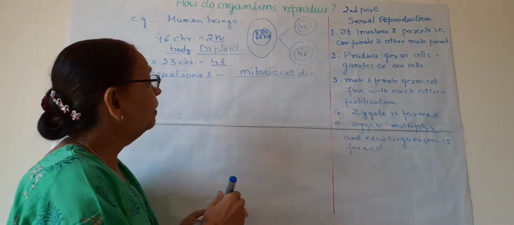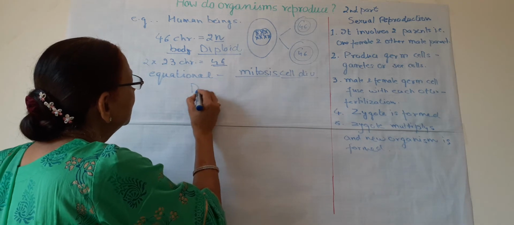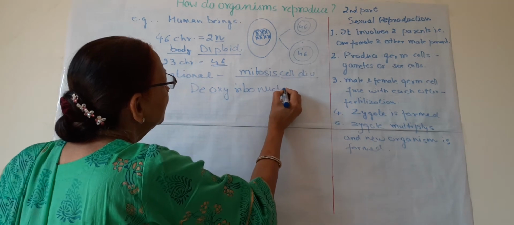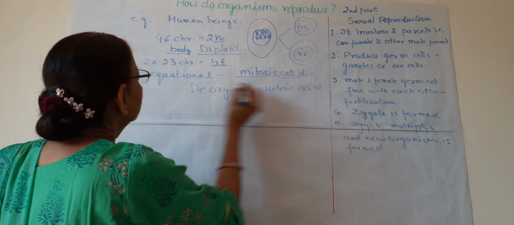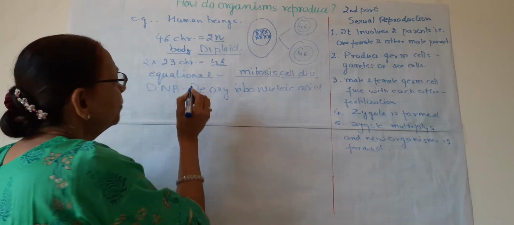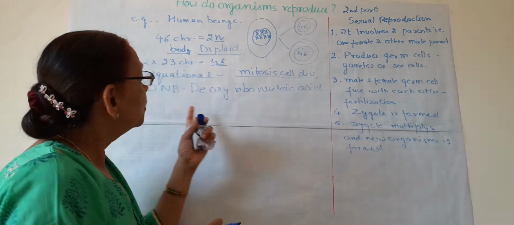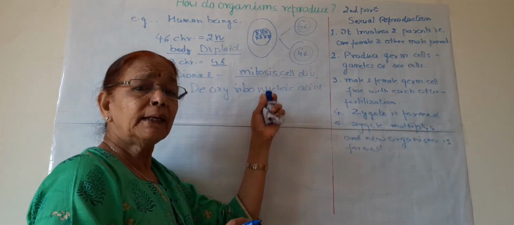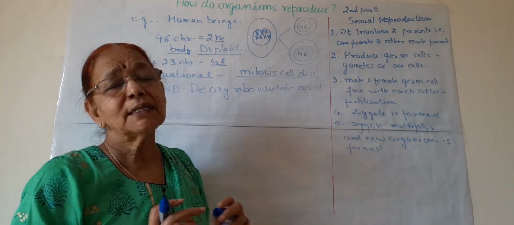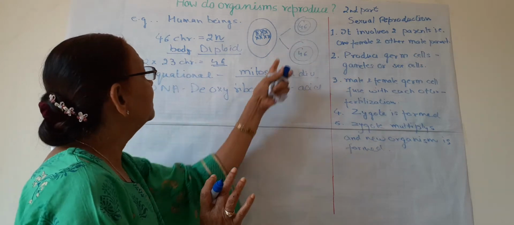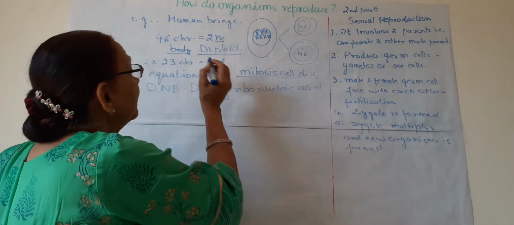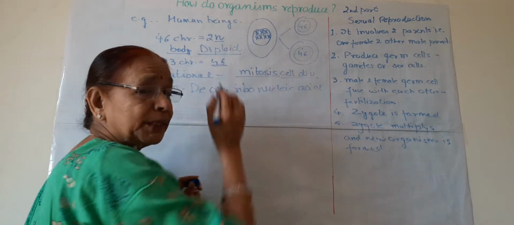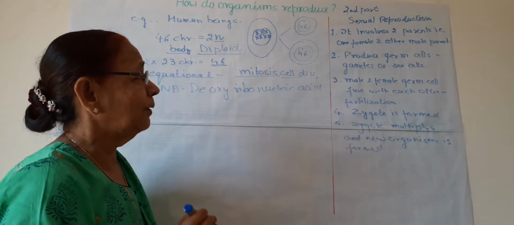Are you following? DNA, all of you know? Deoxyribonucleic acid. So this is DNA, and chromosomes are formed of DNA and proteins. So if the number of chromosomes is constant, then the DNA content is also constant in these cells. This is one thing, and these cells are known as diploid cells. Di means two, two ploidy. That is, two sets of chromosomes are present in each body cell.